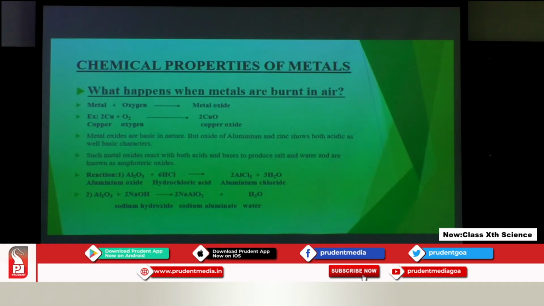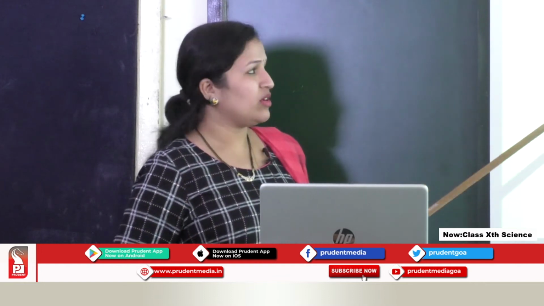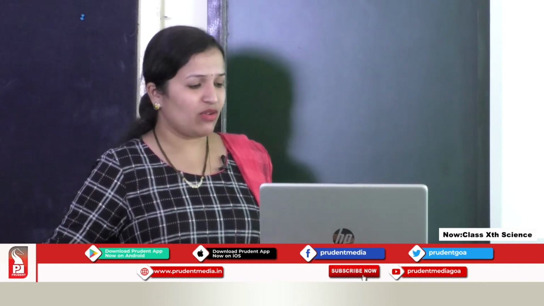What happens when metals are burnt in air? In air, the gas which supports burning is oxygen. So when a metal combines with oxygen, we get a metal oxide. One example is copper. Cu is the symbol for copper. When copper reacts with O2, oxygen, when it is heated, we get copper oxide. It is the formation of a metal oxide.